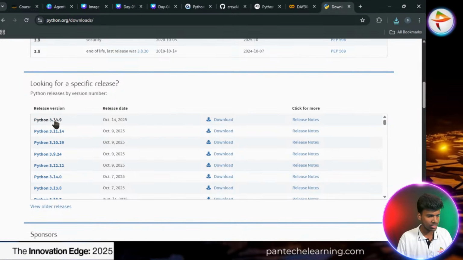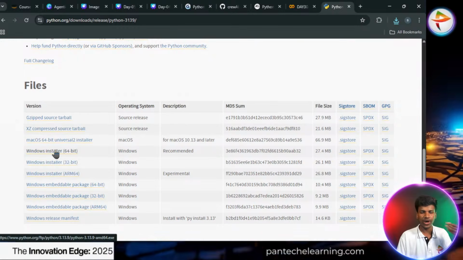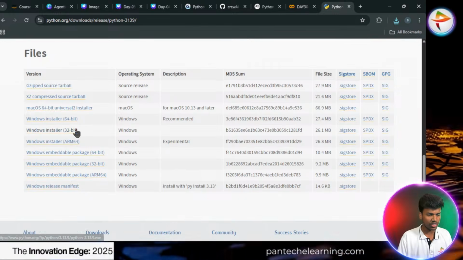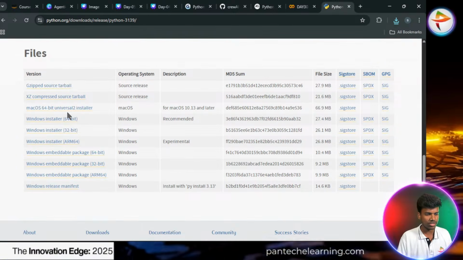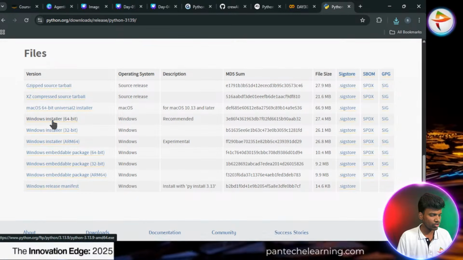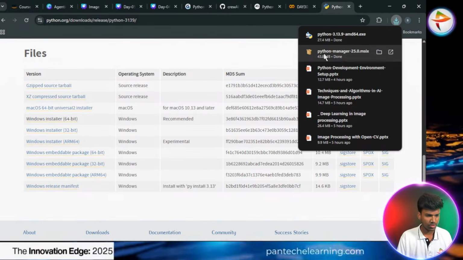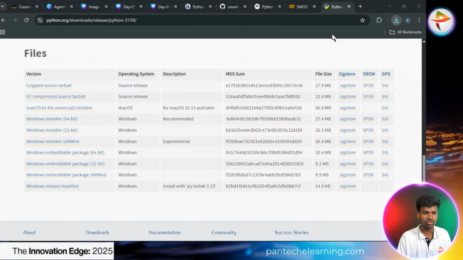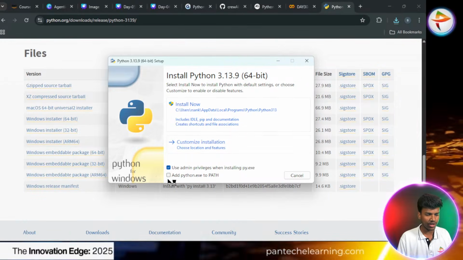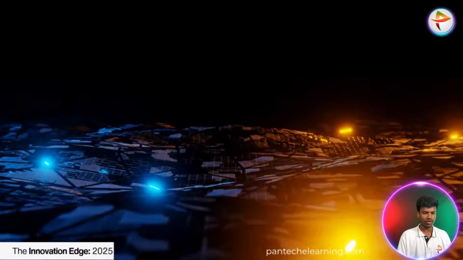For example, I am choosing 3.13. Here, version-wise for Windows OS there are different options: Windows installer 64-bit and 32-bit, and for Mac OS there are initial libraries too. Any Windows user can click this Windows installer and get the exe file. Once you open the exe file, before clicking install now, add it to your path, it helps you most, and then click the install now button to start the progress.